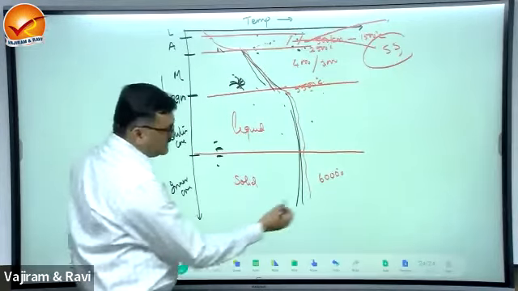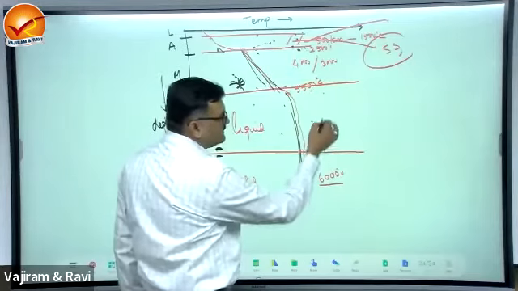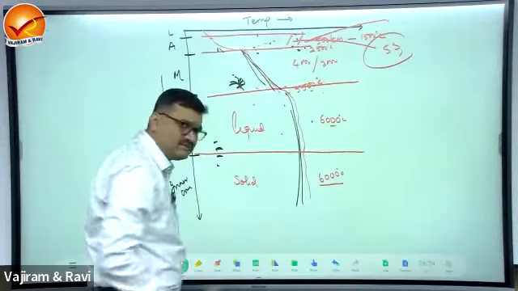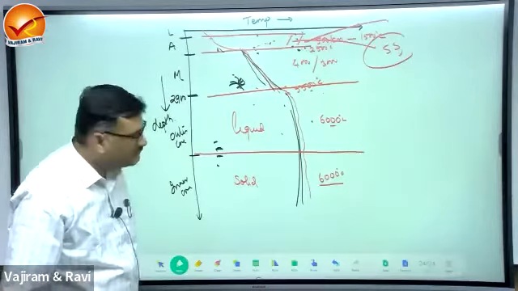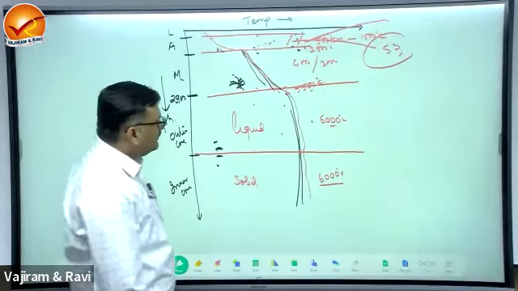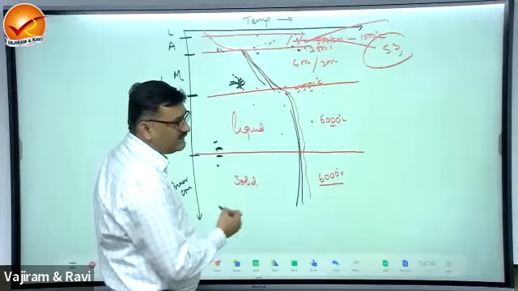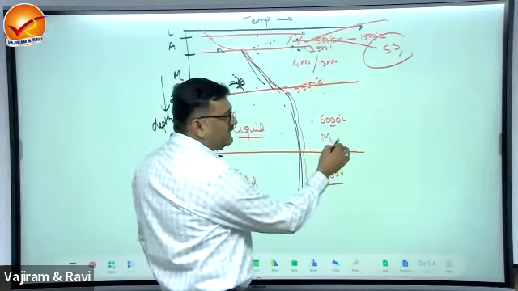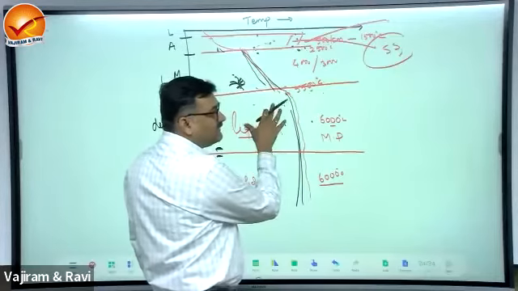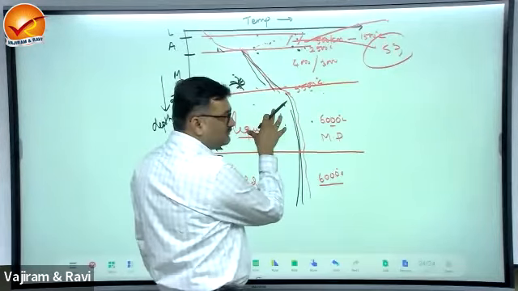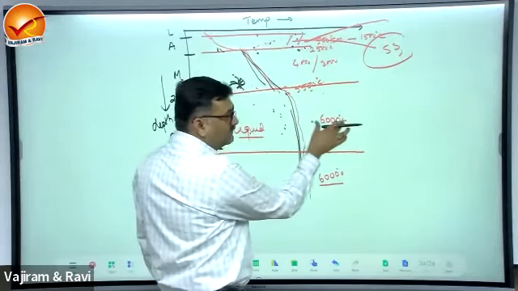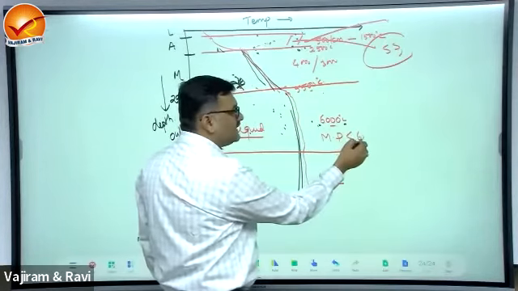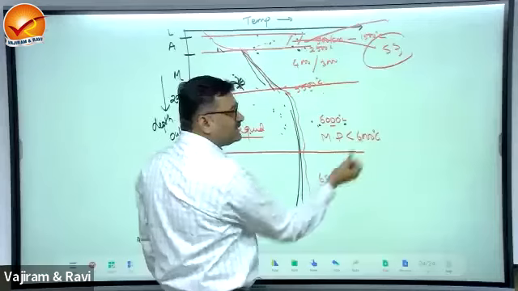Okay. Assume that temperature here is 6000, temperature here also we will assume 6000 for the sake of simplicity. Now, if it is liquid, it means that the melting point of this material of outer core should be greater than or less than this? Less than, it is less than 6000 degrees.